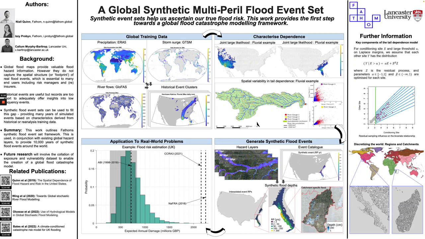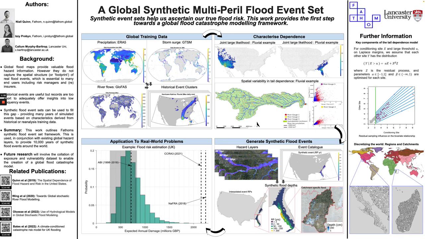Below this, we provide a localized example of the model. Here we have our conditioning site in red, and two neighbors at varying spatial distances from that site. The scatter plots show the observed relationship between these points in blue and the model relationship in red behind it. This example demonstrates that the dependence model appears to be able to recreate and expand upon what we've seen in the past, in cases where there's both strong and weak tail dependence. The outcome of this methodological step is a characterization of our dependence model. This provides us with the ability to say, for any event conditioned on any given site, what do we expect to see happening at every other site?